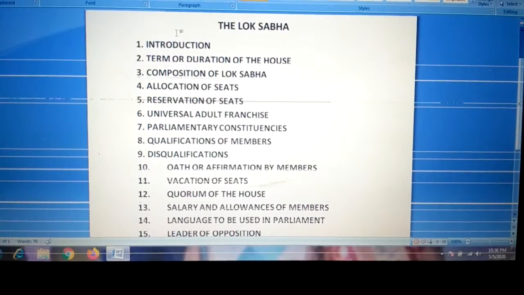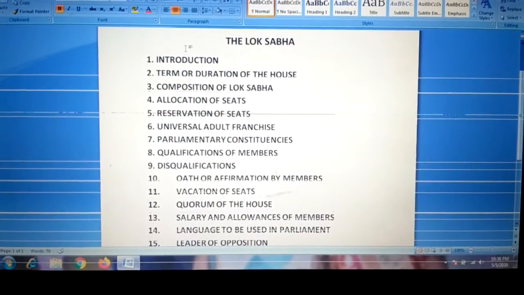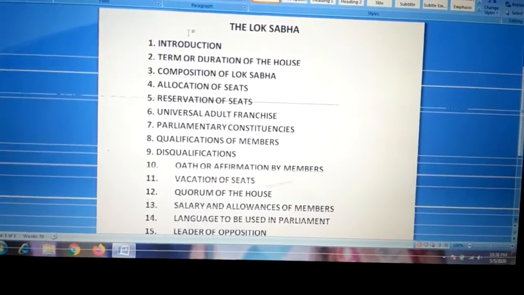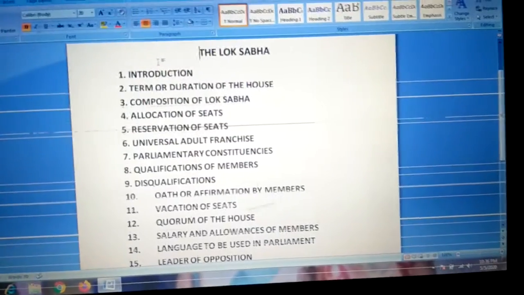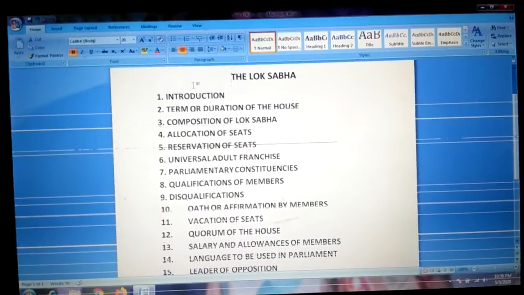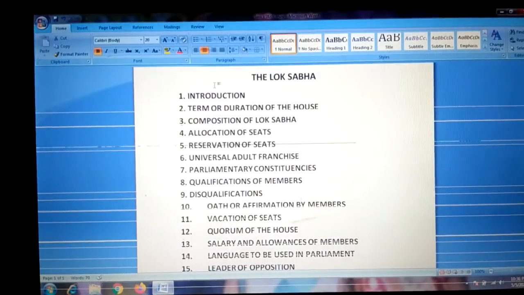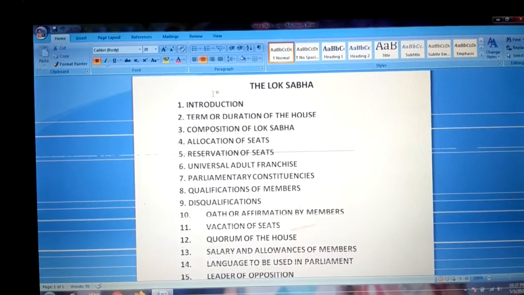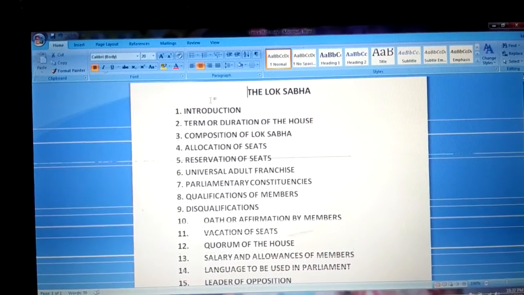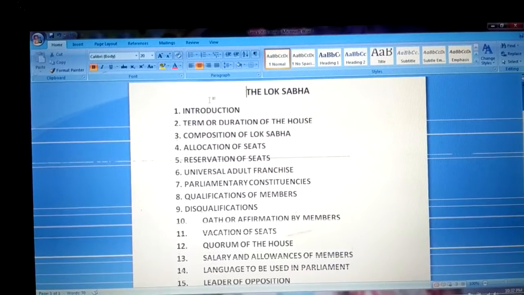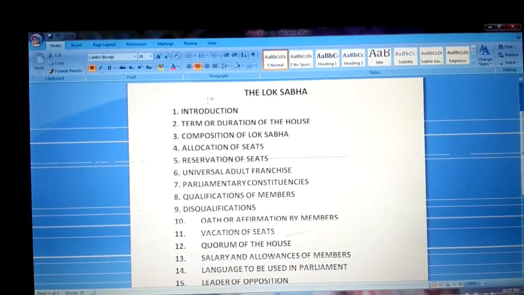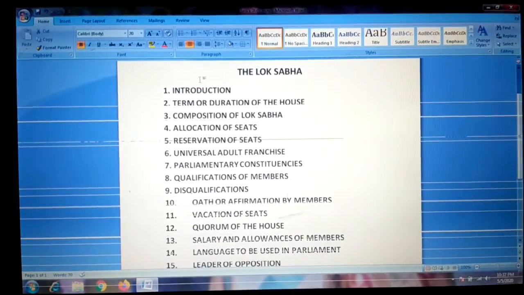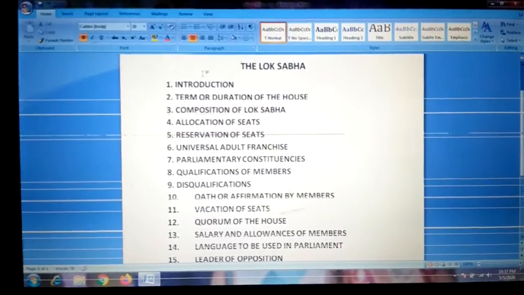And there are 7 union territories. From there, 20 members shall represent. Okay. So 530 and 20 make 550. So where are the other 2 members? 2 members are nominated by the President to the Lok Sabha. Okay. So they are selected by the President. Understood? 552 members.